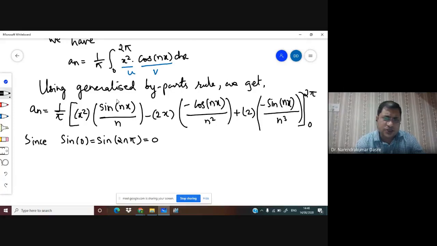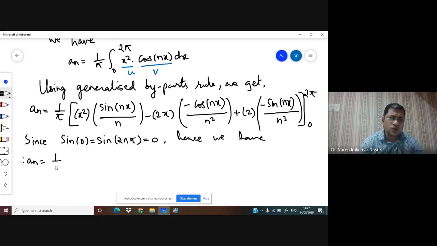So we omitted those 4 terms, stating the reason that sine of 0 and sine of 2n pi is going to be 0. When you reduce any terms, you must give the reason why you are reducing them, or why you are able to get it like that. And now these are the 2 terms only. So we'll apply the limits and we'll have the 2 terms, one for the upper limit and the other for the lower limit. Now let us apply and see what we get.